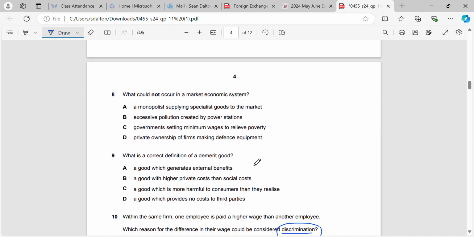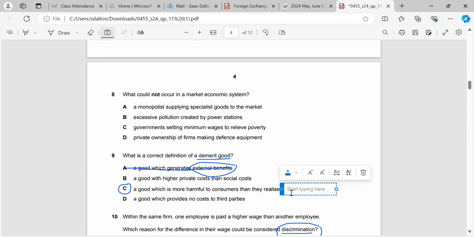Okay, question 9, what is the correct definition of a demerit good? A good which generates external benefits, well that's definitely wrong. That's going to be our merit good, which generates benefits for society. A good with higher private costs than social costs. A good which provides no cost to third parties or is more harmful to consumers than they realise. So the correct answer here is going to be C. And we should just know our definition of demerit goods at this stage. It's more harmful to consumers than they realise, so what does it do?